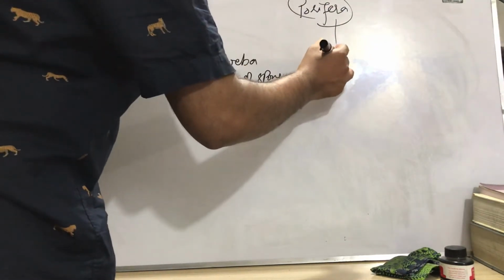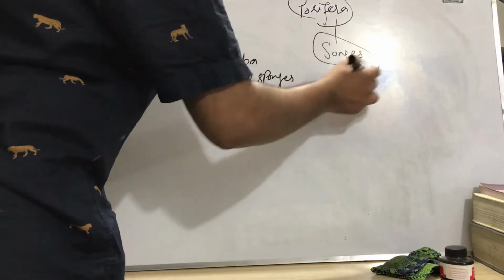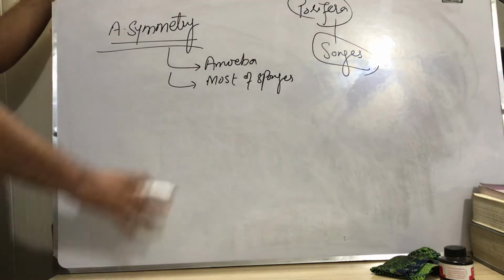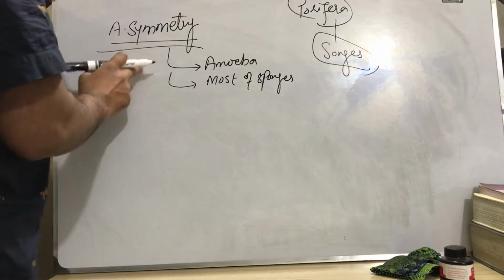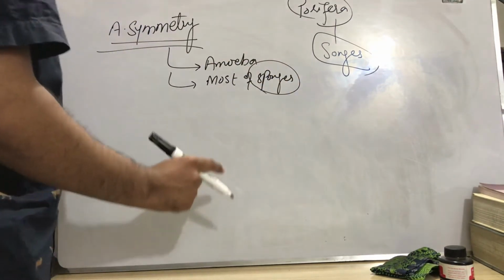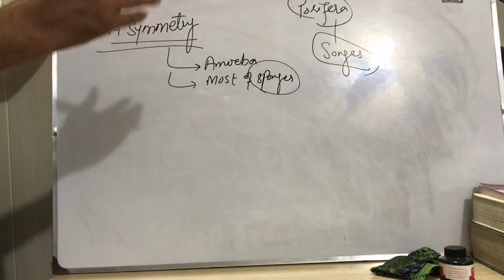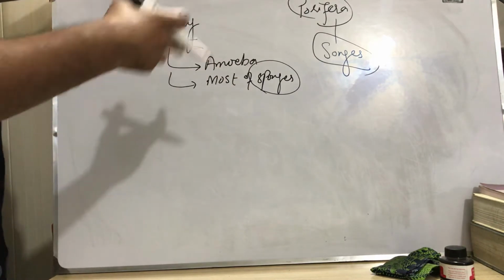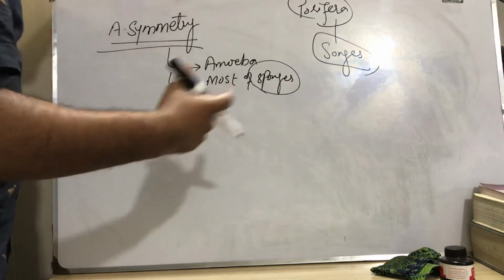But I stress that it is most sponges, not all sponges. Most of the sponges have an asymmetrical shape, but not all. Even the books mention that the sponges, the Porifera, have asymmetry.